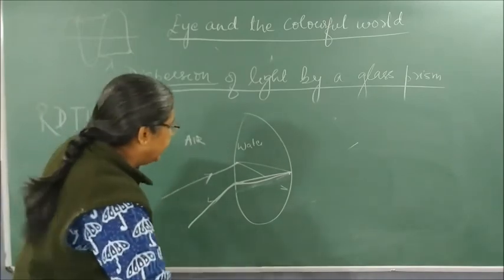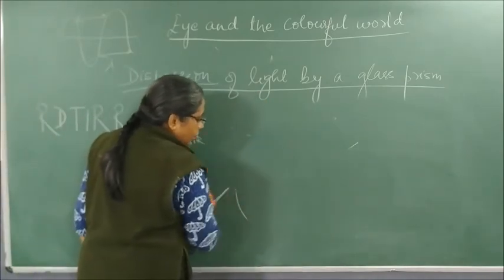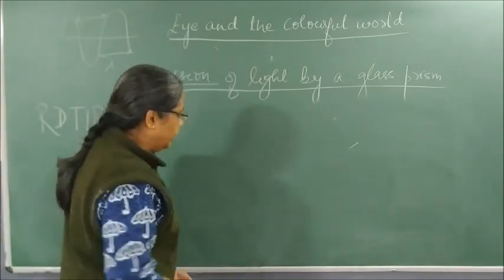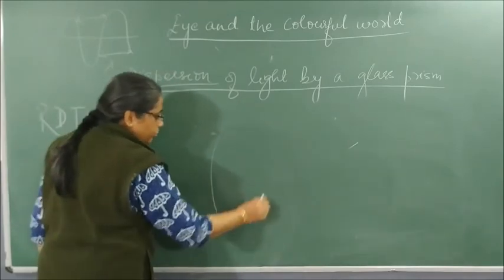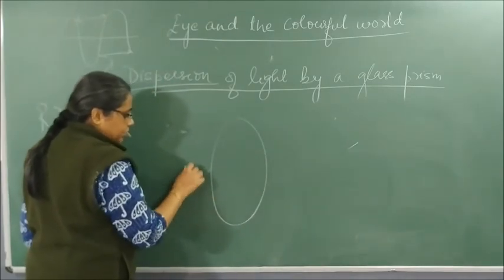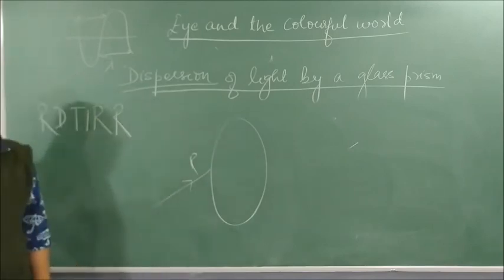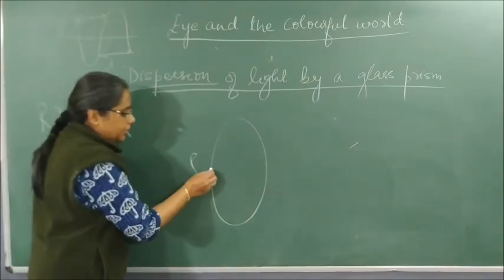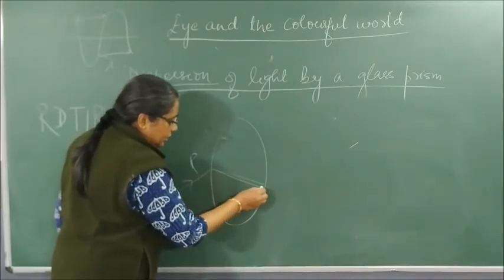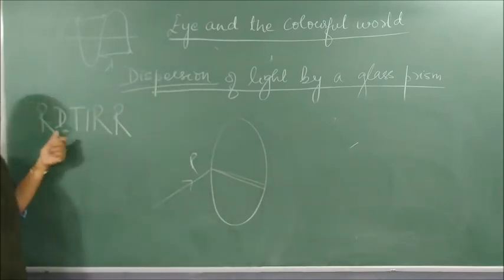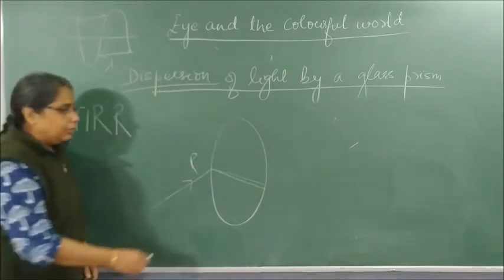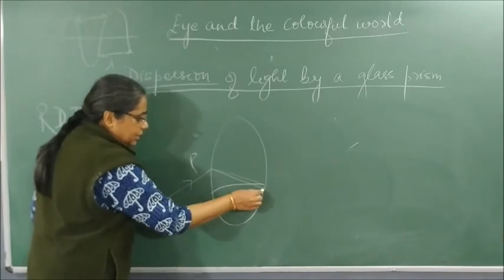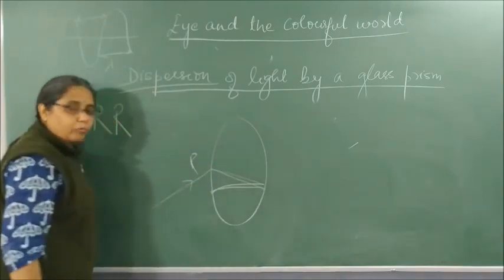Okay, so once again I will explain the phenomena associated with a rainbow. First, when you take a water droplet, first it is what? Refraction. Fine. Then it disperses into 7 different colors. So this is what? Dispersion. Then it undergoes what?